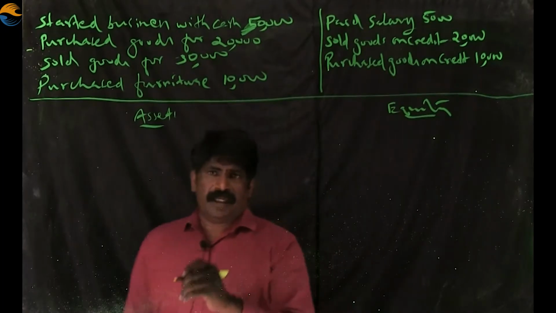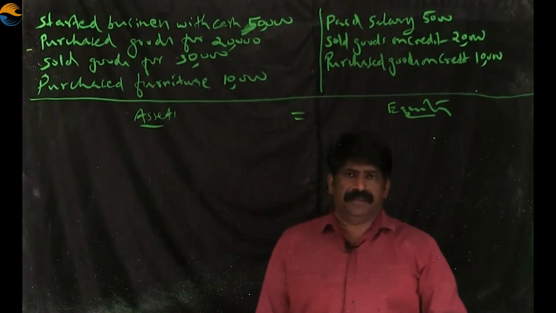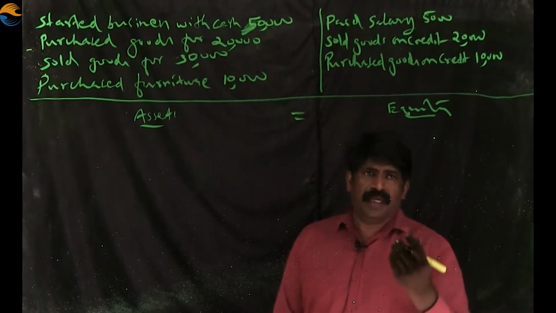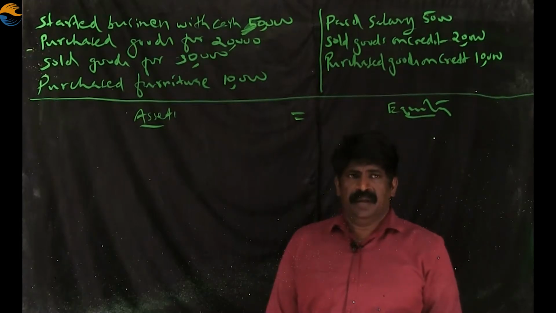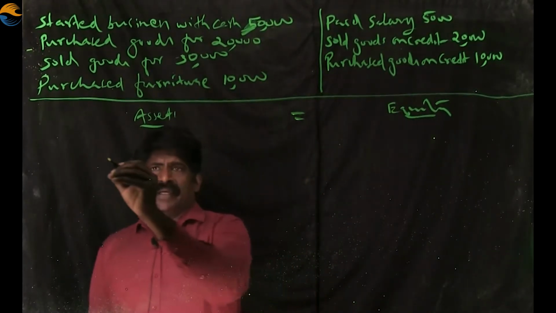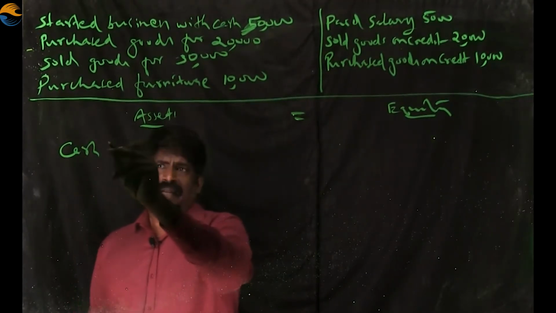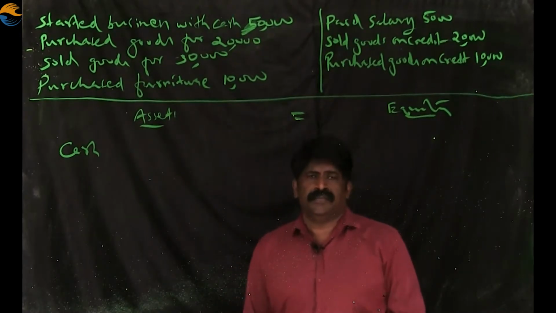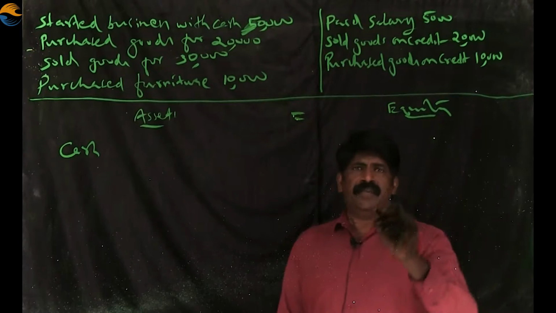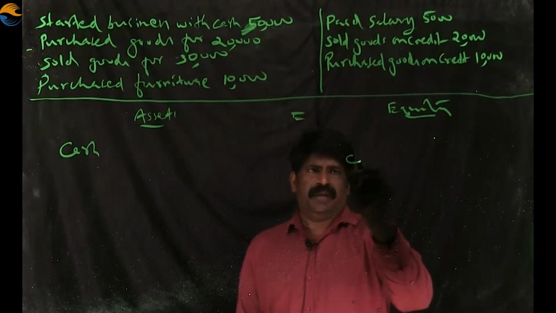So in this accounting equation, assets equal equity. We can expand this equity into liabilities and capital, as shown here. Now, by introducing cash into the business, there will be an asset which is called cash, and at the same time there will be an equity, which is called capital.